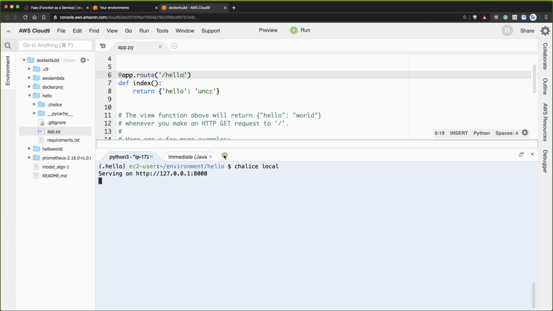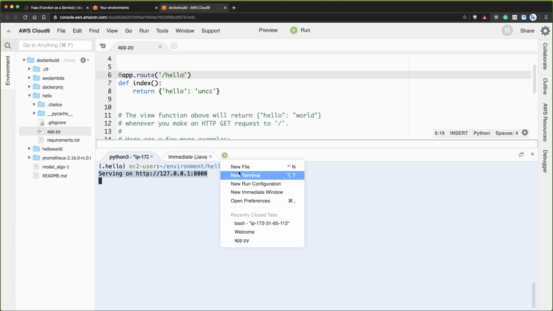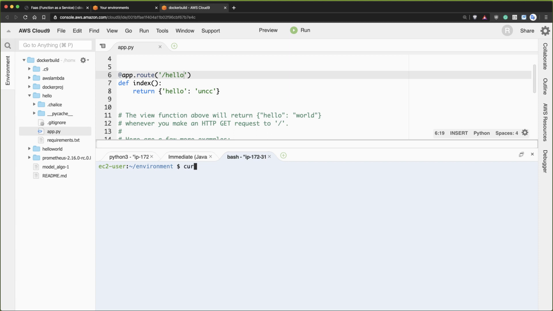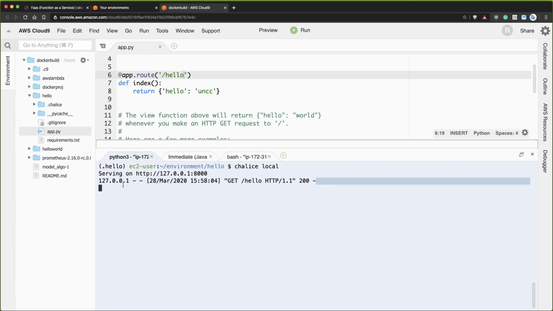So if I go to chalice local, you can see it's serving out traffic locally here. I can open up a new shell, and I could do a curl command, and then I could just curl that route like this. And from here, I could type in hello, and you could see it returns back the hello, and I could see in the other terminal that it was actually called.